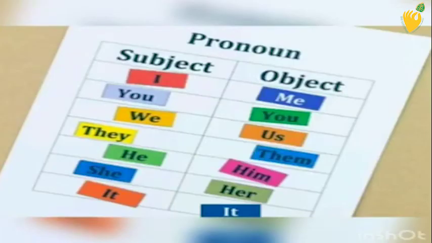Now, next are objective personal pronouns. Objective personal pronouns are used for the object in a sentence. Me, you, us, them, him, her, and it are objective personal pronouns. For example, tomorrow is my friend's birthday and he wants to give us a party. In this sentence, us is being used for friends, which is in the place of the object. So, us is an objective personal pronoun.